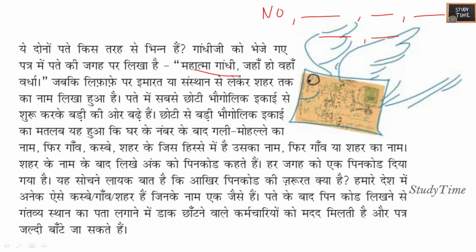So here Bhaugolik ikai meaning is geographical area. Mohalla meaning is street. Gaon is village. Kasba meaning is town. Shahar is city. Hisse meaning is area. Pin code, you all know that it is a 6-digit number. Chhant name meaning is sort out. So only if the pin code is written can you sort out the exact place.